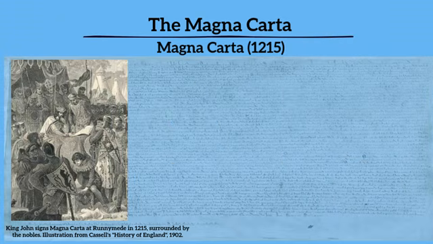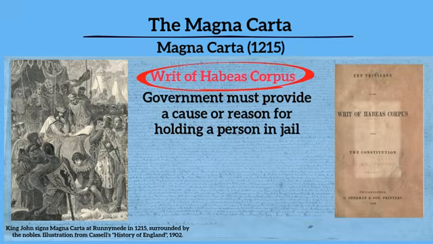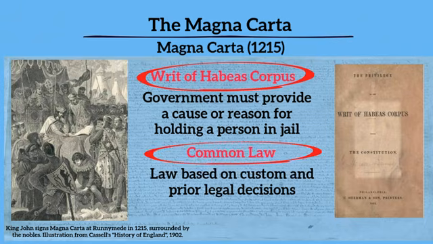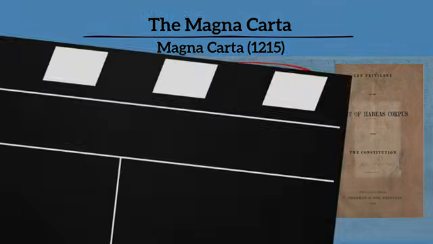Other ideas that are important to us today also come from the Magna Carta. For example, the writ of habeas corpus says that the government must provide a cause or reason for holding a person in jail. We also have the idea of common law. Common law is law based on custom and prior legal decisions. Both the writ of habeas corpus and common law heavily influenced our founding fathers and our idea about government today.